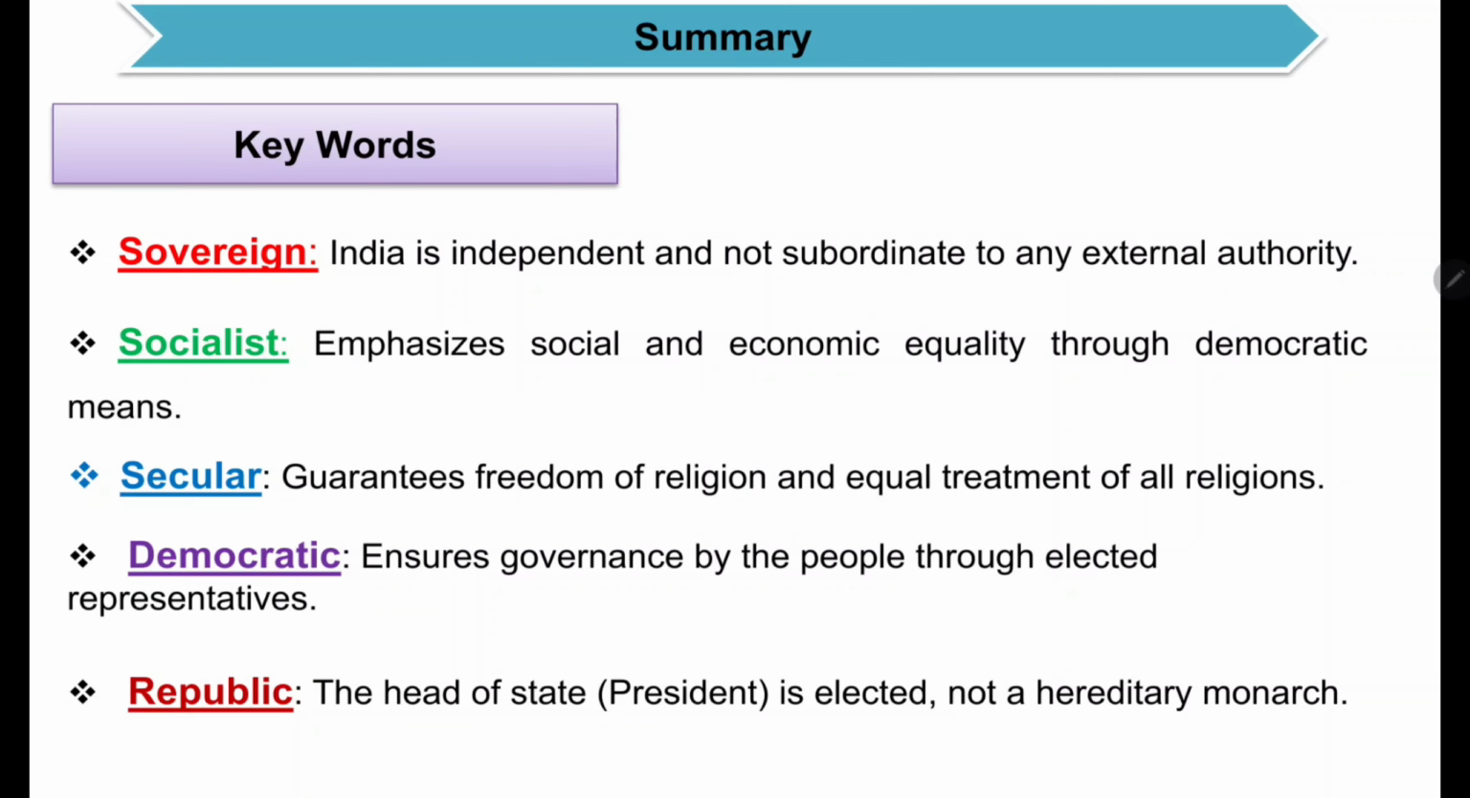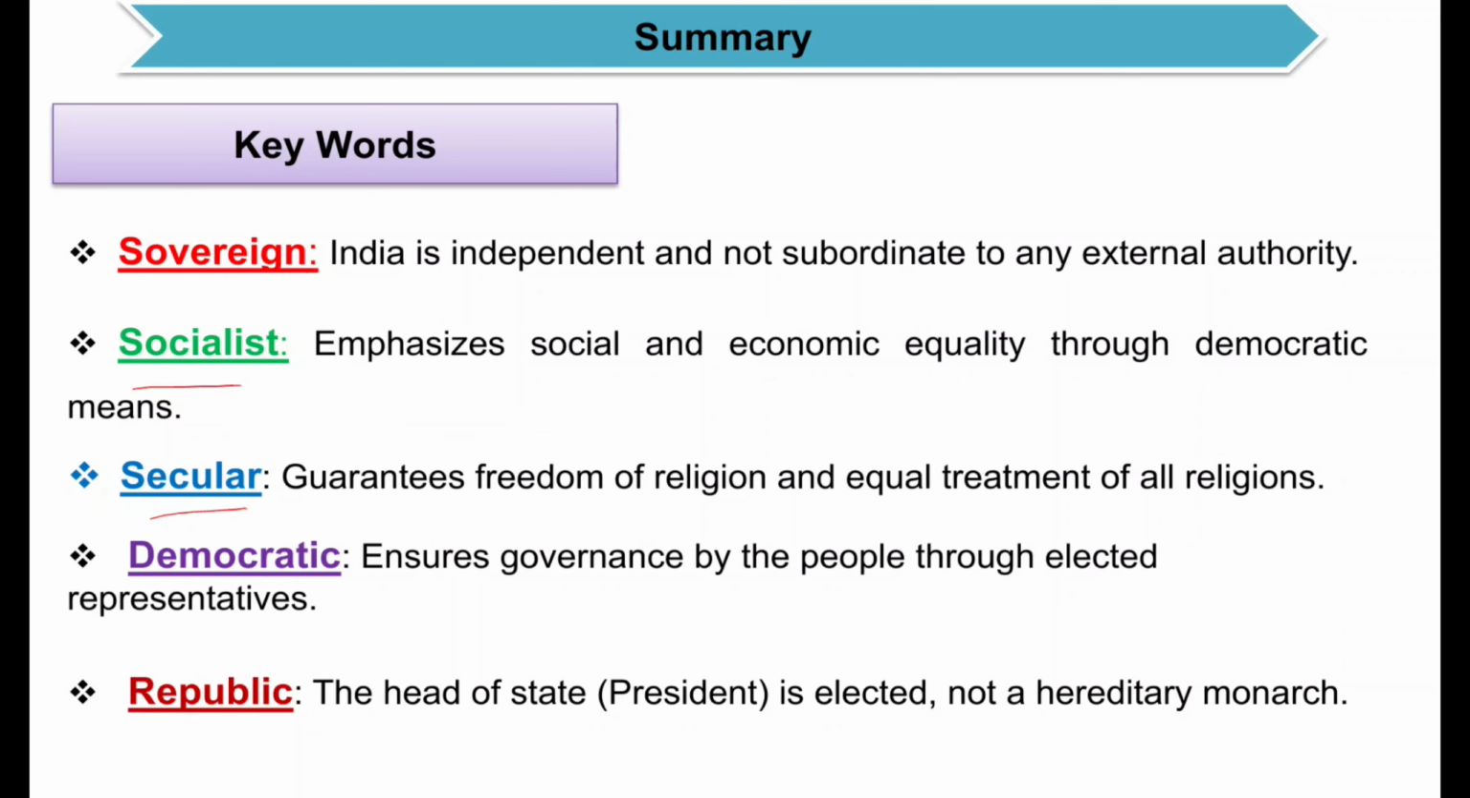See, in the text of the preamble, you can see that we, the people of India, having solemnly resolved to constitute India into a sovereign, socialist, secular, democratic and republic. These are the terms which are written in the text of the preamble. So what do you mean by sovereign here? See, sovereign means